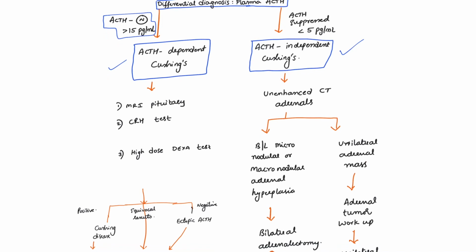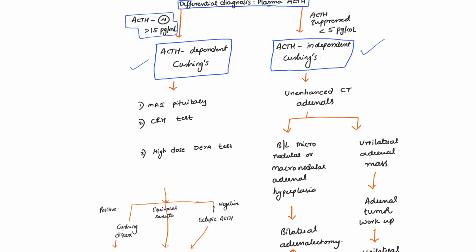If the MRI pituitary shows a mass, then it is mostly a pituitary adenoma. But remember, most of the adenomas are very small and they are easily missed. Around 90% of pituitary adenomas leading to Cushing syndrome are microadenomas, that is less than 1 centimeter or just a few millimeters in size.